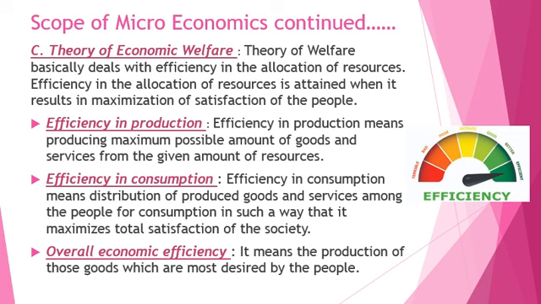Now, when the producer has used his resources efficiently and when the consumer has used his resources very consciously and has maximized his utility, ultimately we are going to reach the overall economic efficiency.